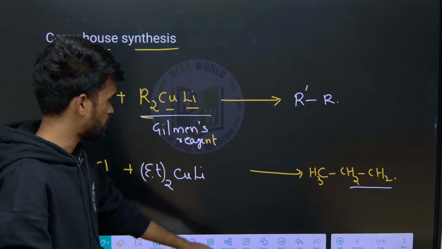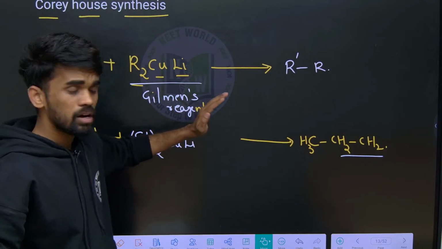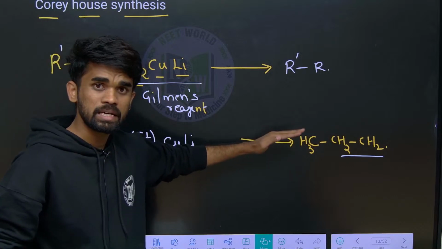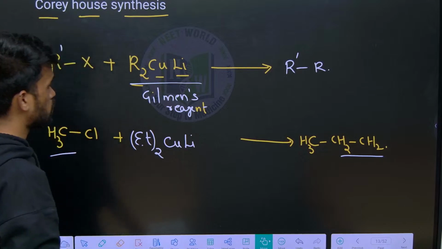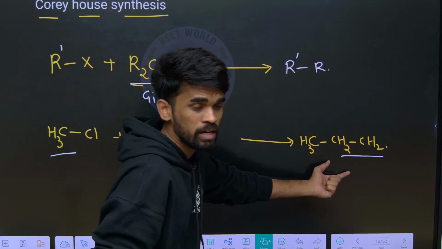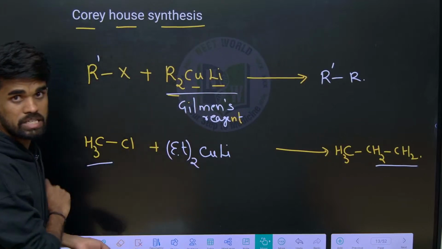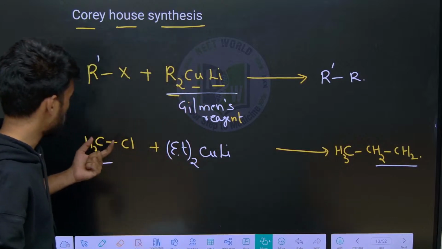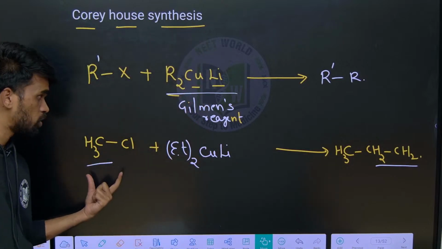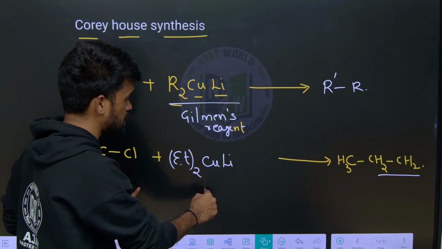Here also, what can we not prepare? Methane. It is useful for preparation of both symmetrical and unsymmetrical alkanes. Depending upon the product we require, we can take our reagent like Gilman's reagent. For example, for preparation of butane from methyl chloride, what Gilman's reagent can we use?